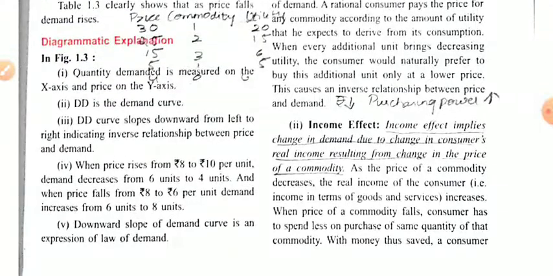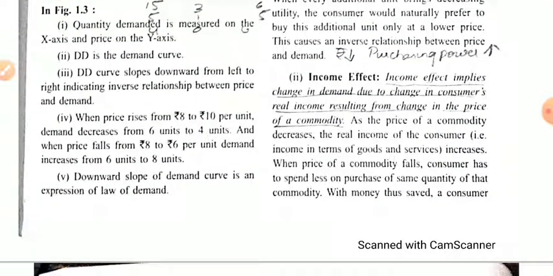Okay students, now let's move to our next point, which is the income effect. Income effect also plays an important role. A change in demand on account of a change in real income resulting from a change in the price of a commodity is known as the income effect. Income effect implies a change in demand due to a change in the consumer's real income.